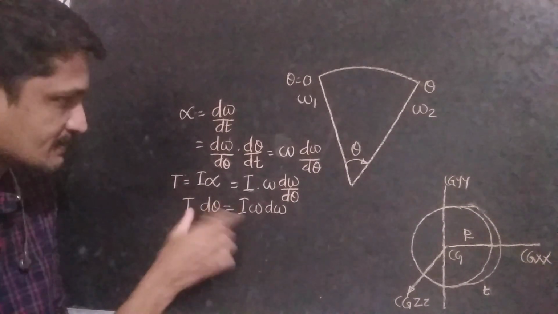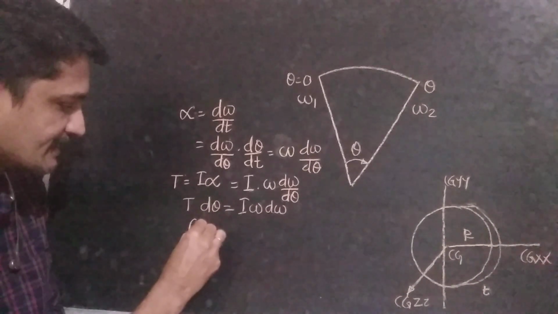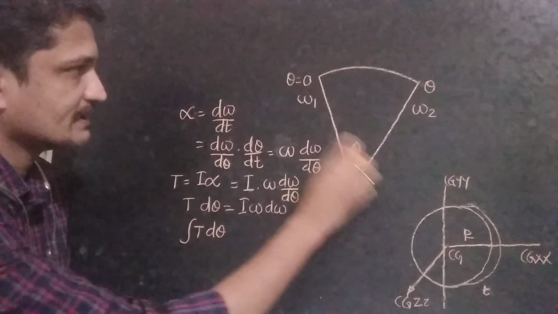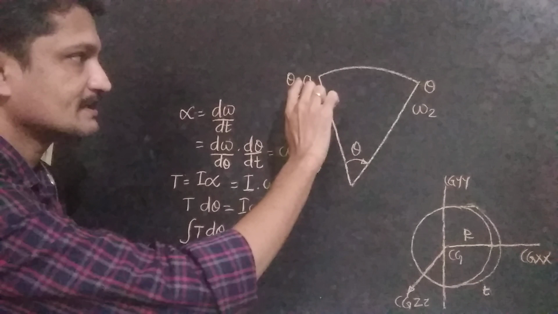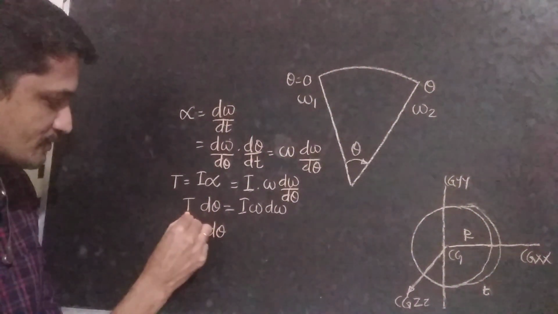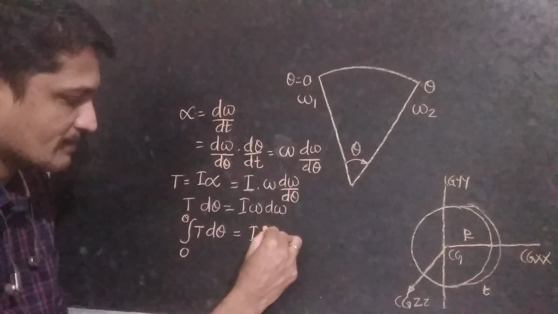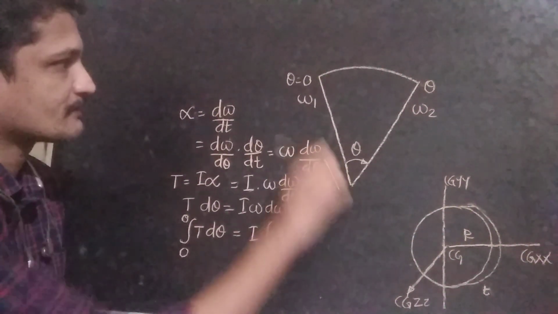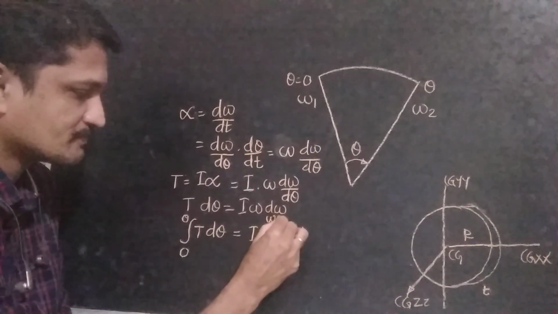Then integrate both sides. Integral of T into d theta, theta varying from 0 to theta, is equal to I into the integral of omega d omega, omega varying from omega 1 to omega 2.